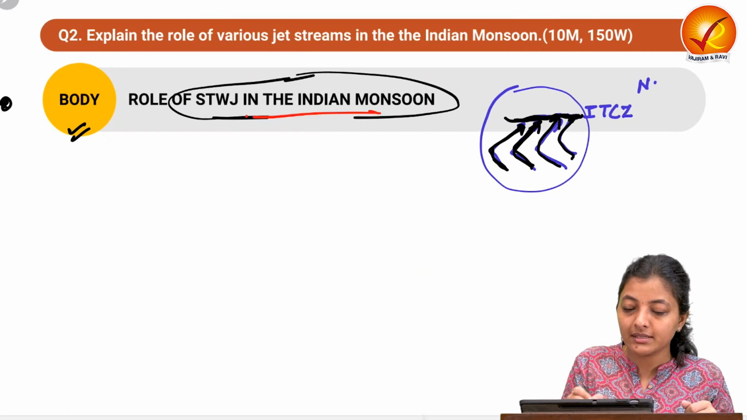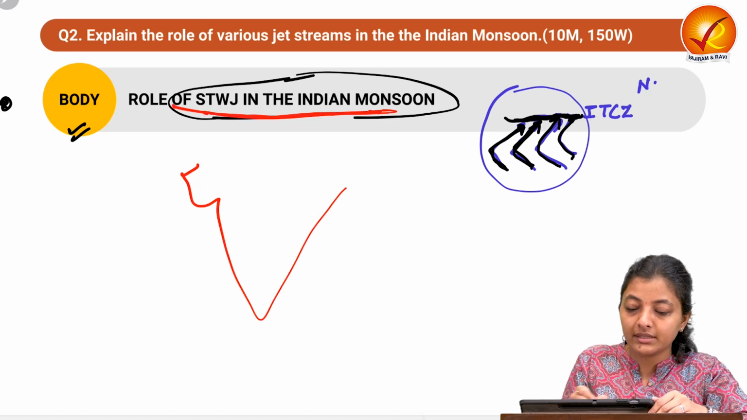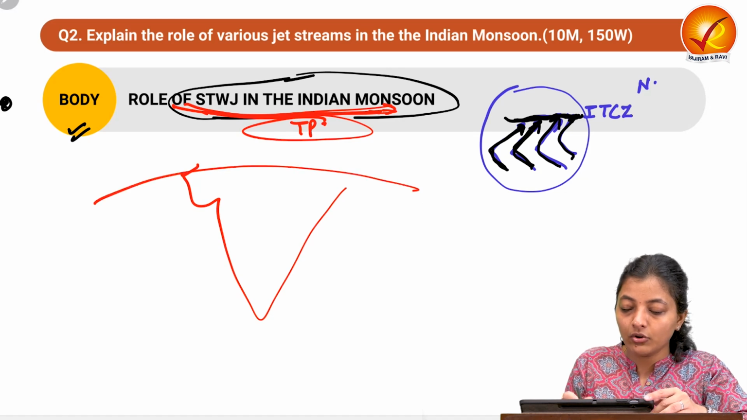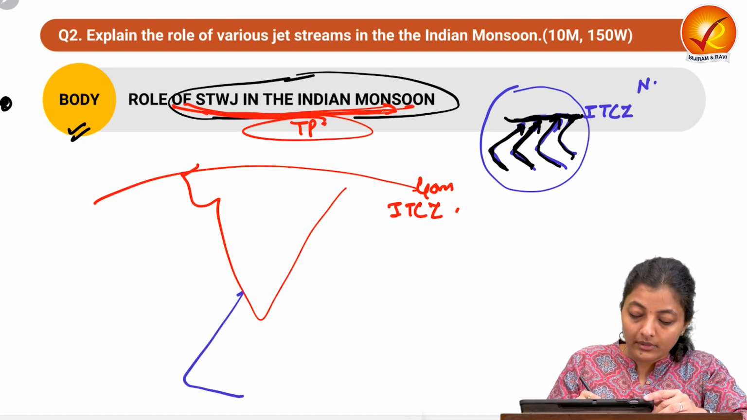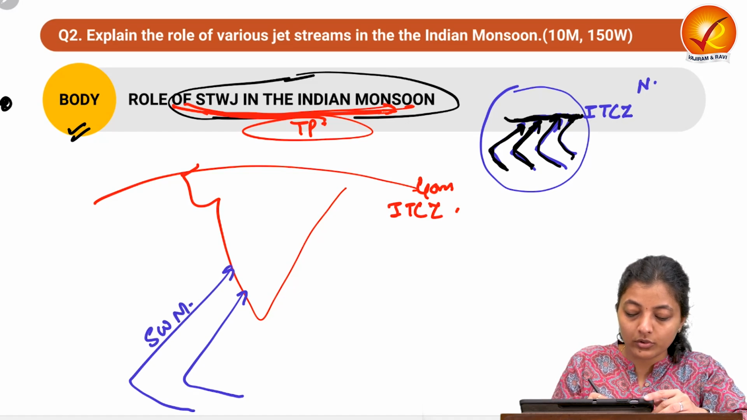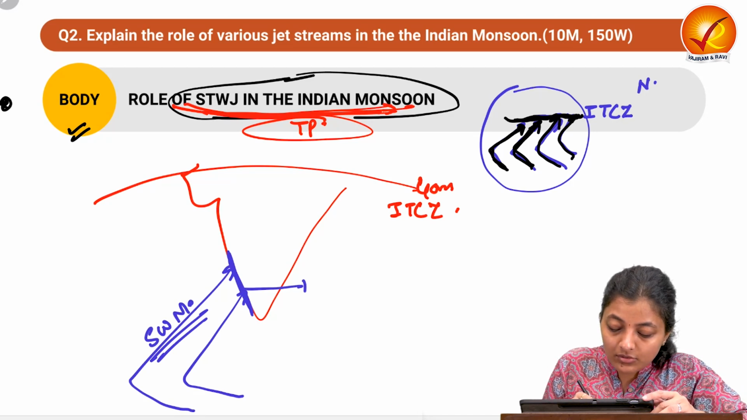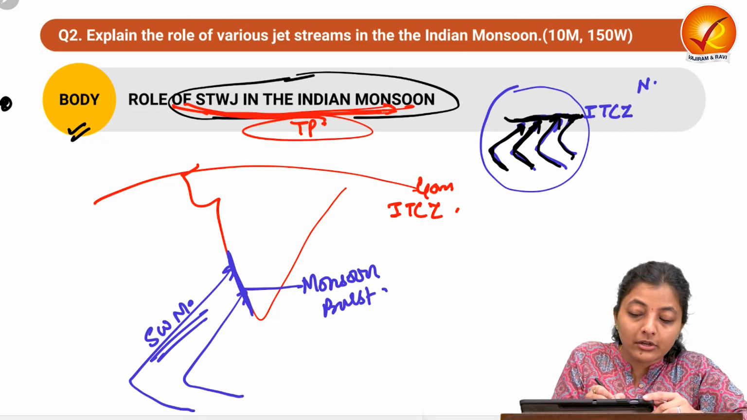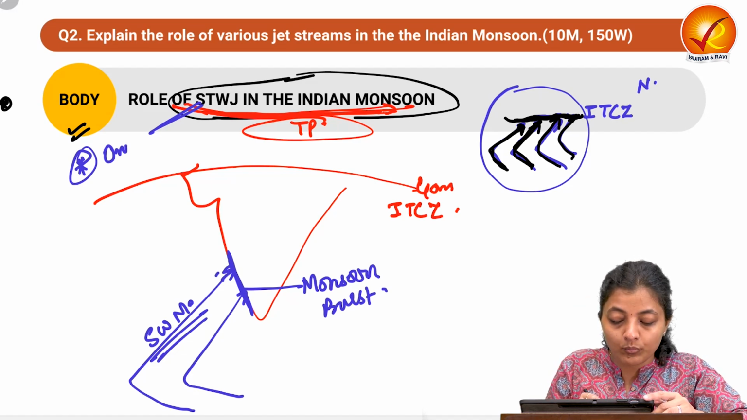This is the case of the STWJ. Only after its withdrawal from here, it goes like this. This is the Tibetan plateau. This is the Ganga. Now on the Ganga plains, the ITCZ is shifted. Only after its withdrawal, the first southwest monsoon winds start hitting this Malabar coast. This is known as monsoon burst. So the role of the STWJ is that only after its withdrawal is there a monsoon burst.